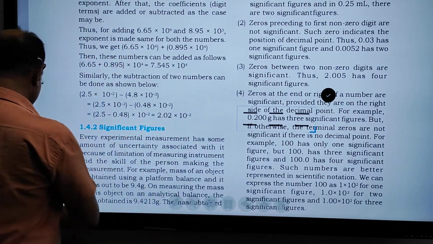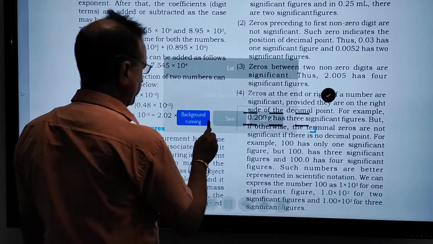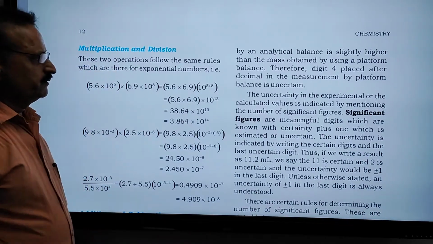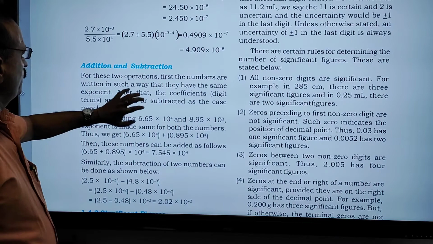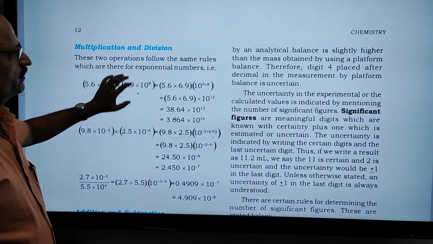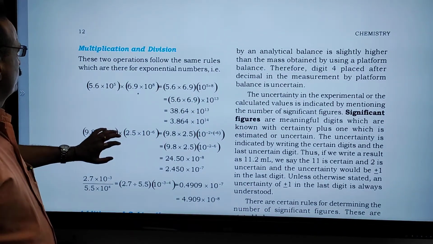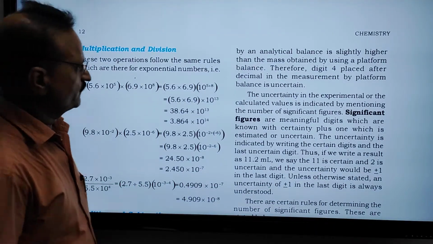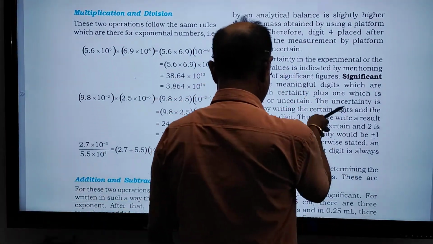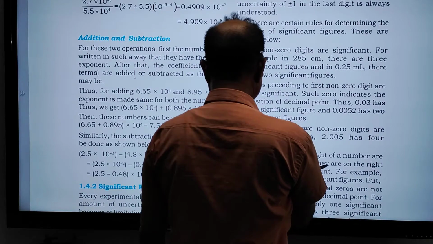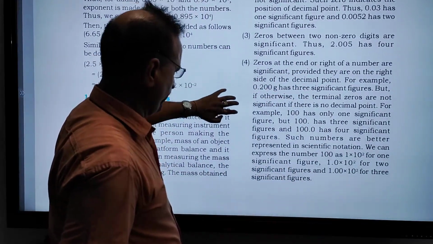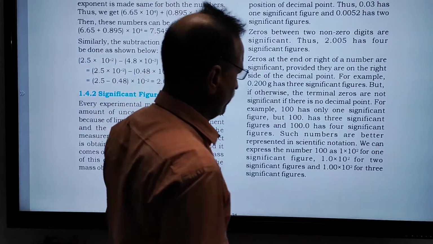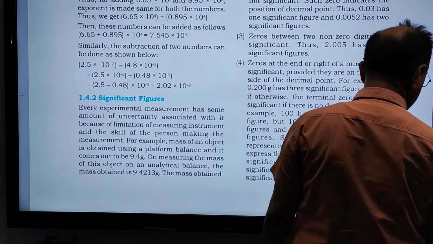I have to do lots of work to clear the topic. Now we are going to discuss the next rules. Rule number 5. I have given the example, so now we have rule number 5.